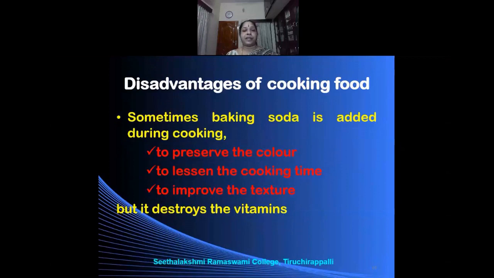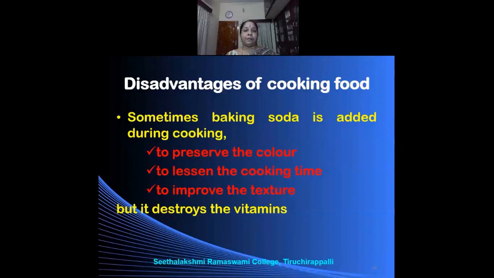Sometimes baking soda is added during cooking of food. When the food takes a long time for cooking, like when we cook rajma or some beans, we may sometimes add cooking soda to the food so that it gets cooked easily. Cooking soda or baking soda is added usually to preserve the color of the food. If you add a little bit of cooking soda to the green leafy vegetables, they will look very bright.